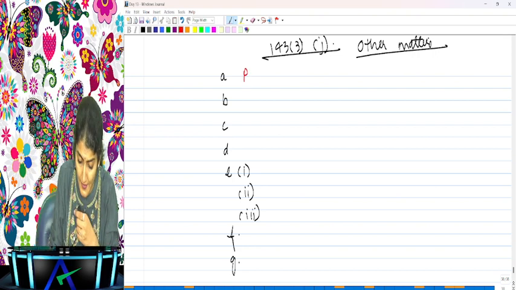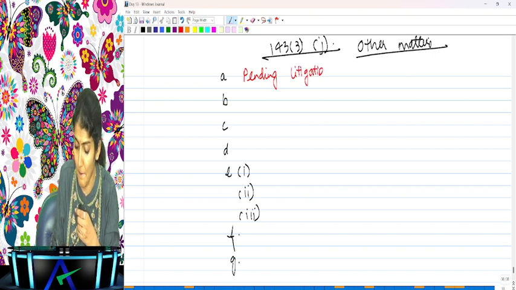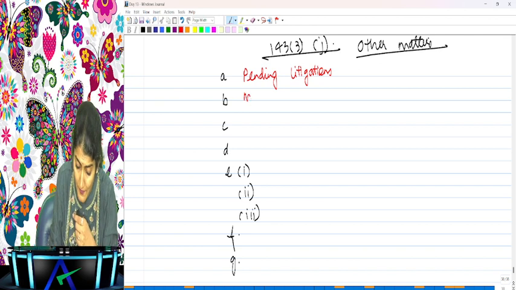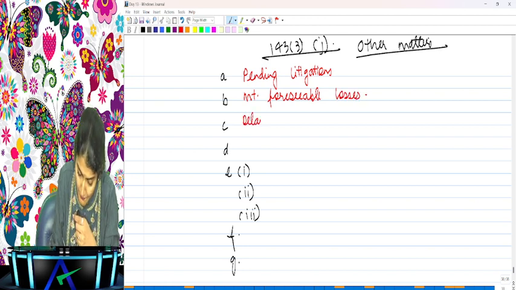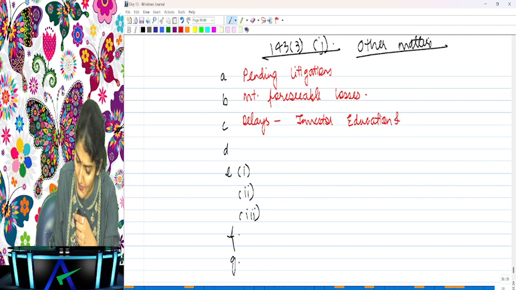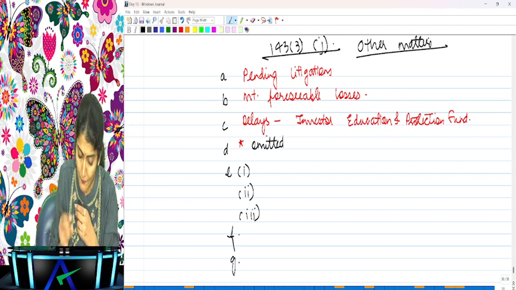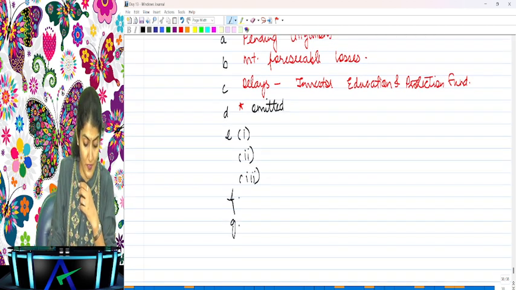A, pending litigations, what I just showed you in the Abhinandan question: whether the company has disclosed the impact of pending litigations, if any. Then whether there are any material foreseeable losses. Then whether there have been any delays in transferring amounts to the Investor Education and Protection Fund. Then D has been omitted. It was regarding the specified bank notes, the 500 rupee and 1000 rupee notes, when demonetization had happened.